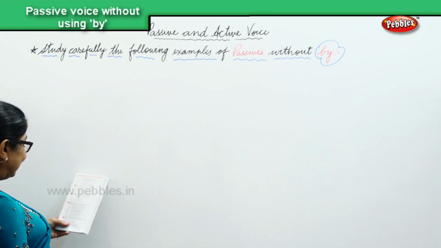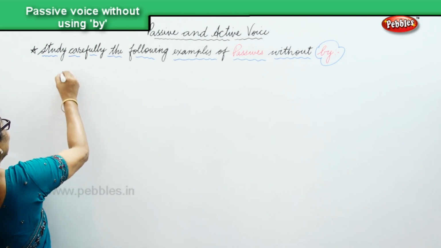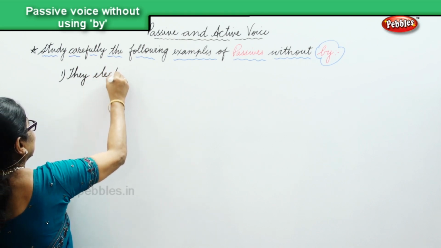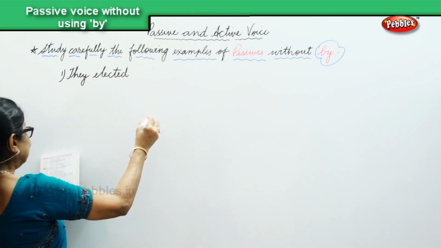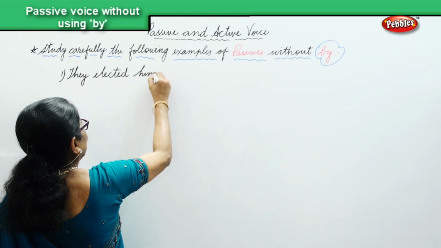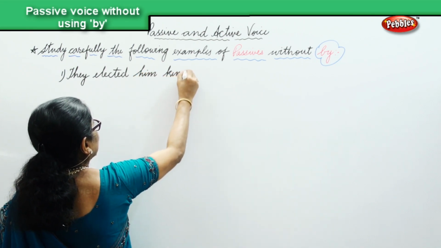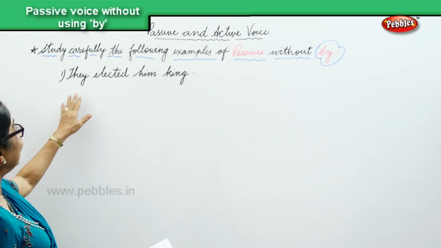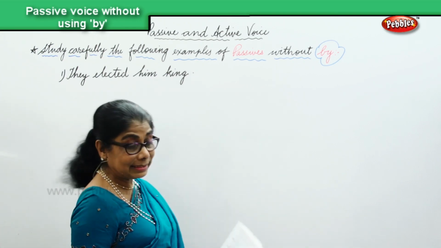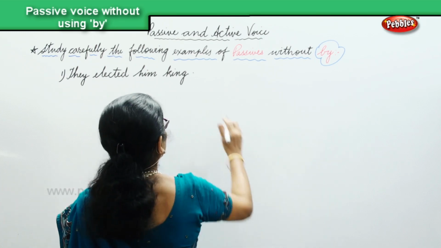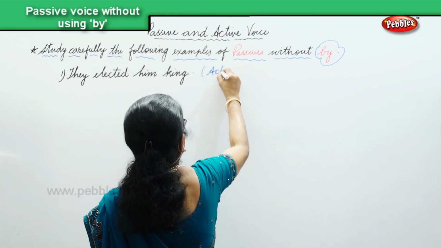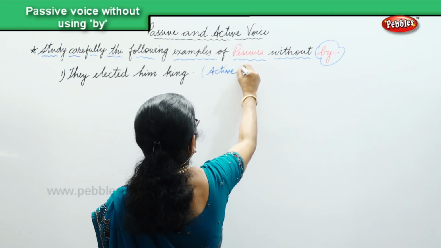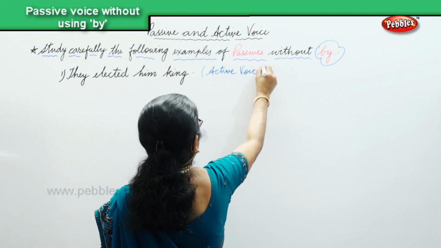1. They elected him king. Okay. So here, they elected him king. That is an active voice. Now, we're going to change.